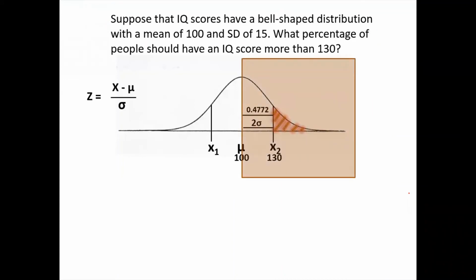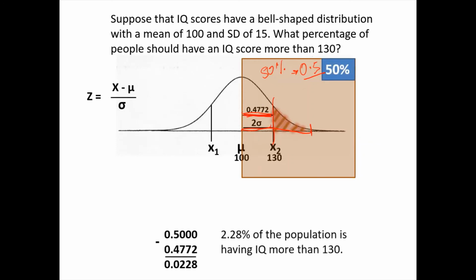But what we have discussed is that in case of a normal distribution, normal curve, half of the curve always consists of 50% of the population. That means the value is 0.5. So the total distance from the mean to the last data point is 0.5. Out of this total distance 0.5, if this distance is 0.4772, then the remaining distance will be 0.5 minus 0.4772, which is 0.0228. So I can say 2.28% of the population is having IQ more than 130.